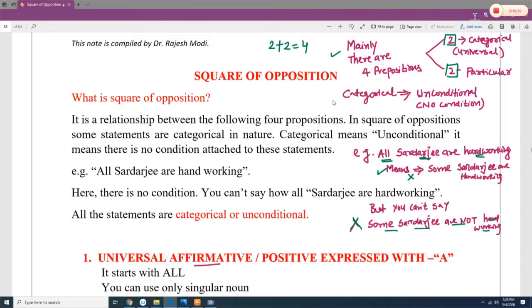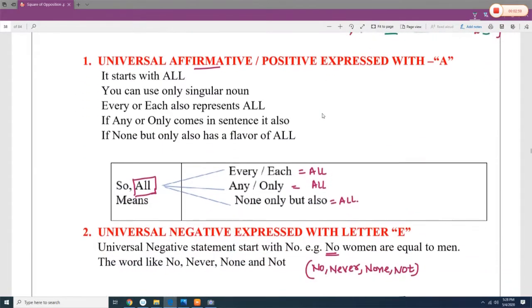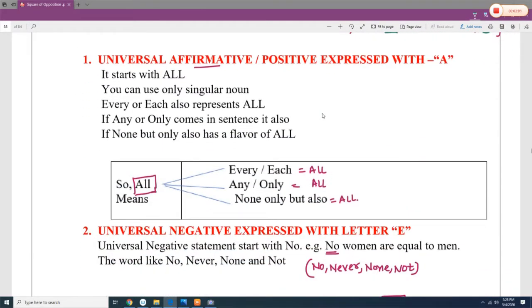So now let us start with the first proposition, which is known as the universal affirmative proposition. Universal affirmative means positive, and we denote the universal affirmative proposition with the letter A. The starting word is all, as in all Sardarjis are hardworking, all Americans are techno-savvy.